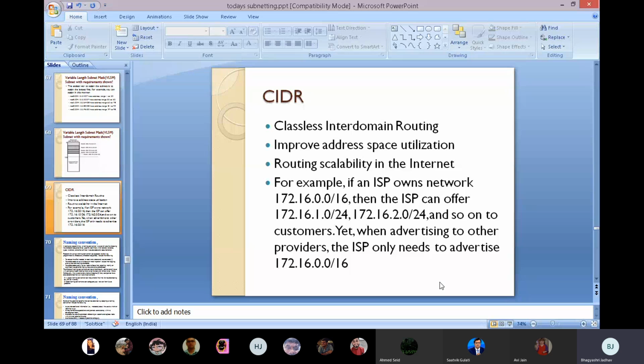For example, if an ISP owns network 172.16.0.0/16, then the ISP can offer 172.16.1.0, 172.16.2.0, and so on to the customers. Yet when advertising to other providers, the ISP only needs to advertise 172.16.0.0/16. Who is doing this? Classless interdomain routing.